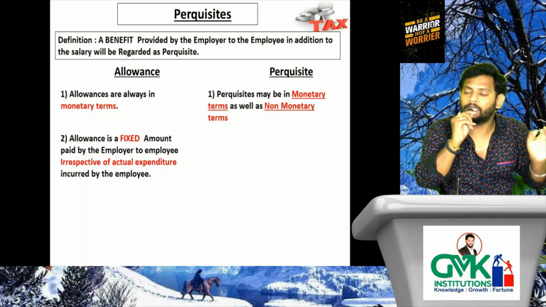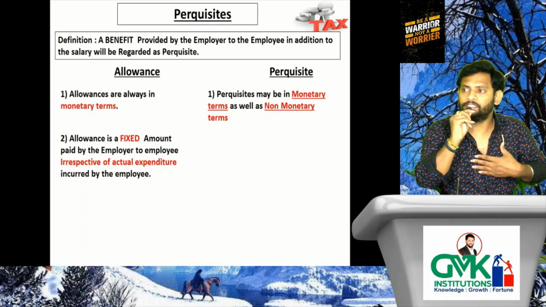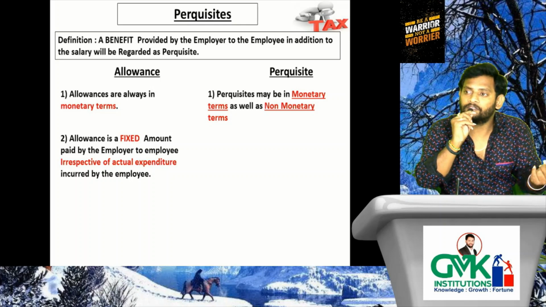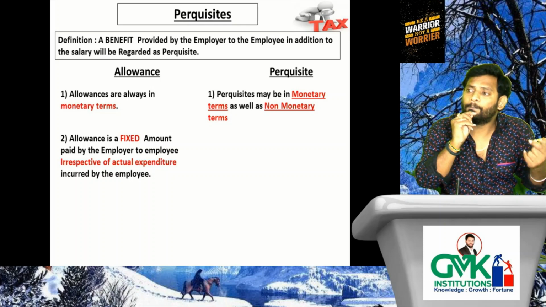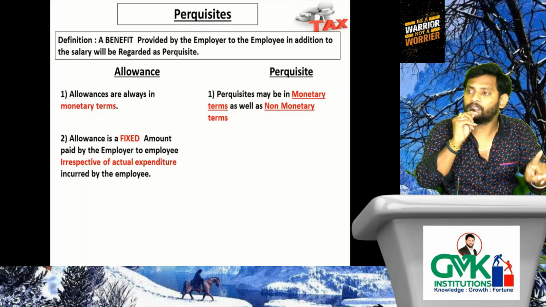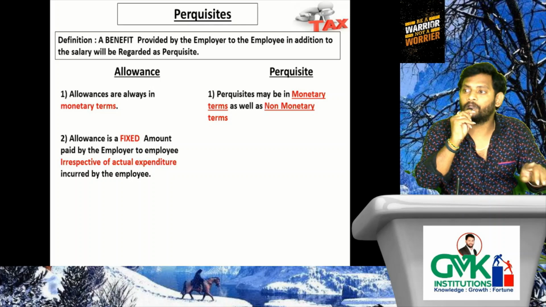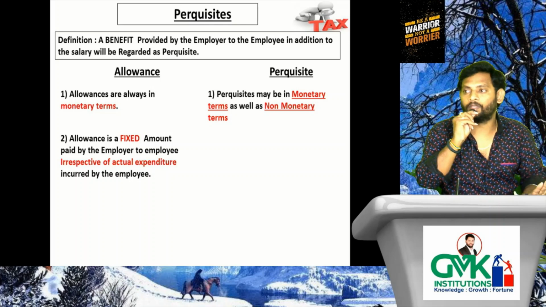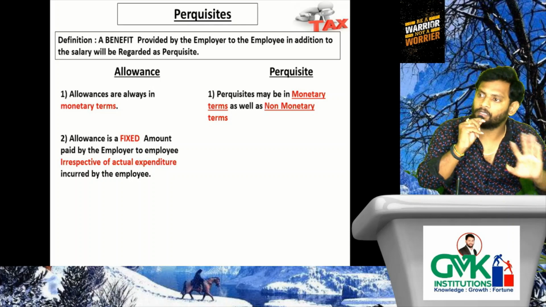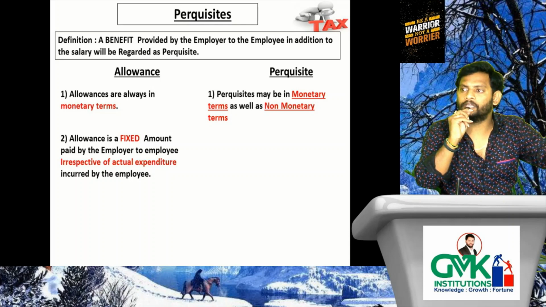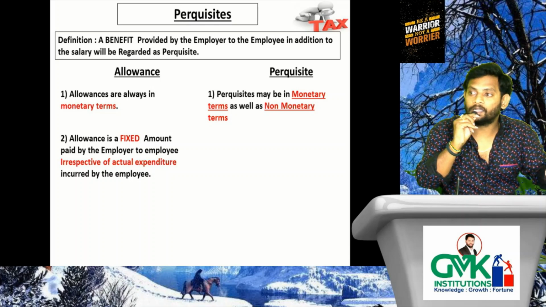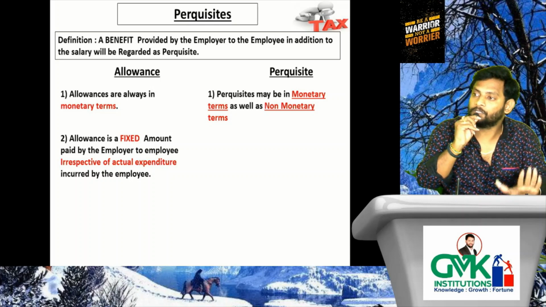If the employee asked, sir, my actual expenditure is 60,000, whereas you paid only 30,000, please give me balance 30,000. Will the employer pay? No, because allowance is a fixed amount paid by the employer to the employee irrespective of actual expenditure incurred by the employee. If you incurred 7,000, no need to return 23,000 to the employer. If you incurred 60,000, the employer will not reimburse the excess 30,000 expenditure.